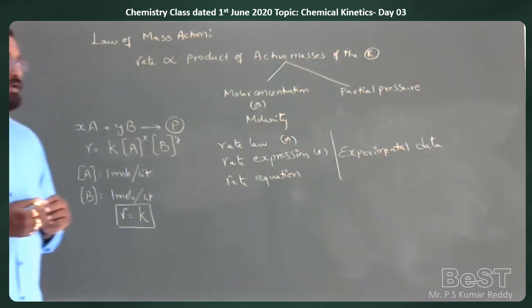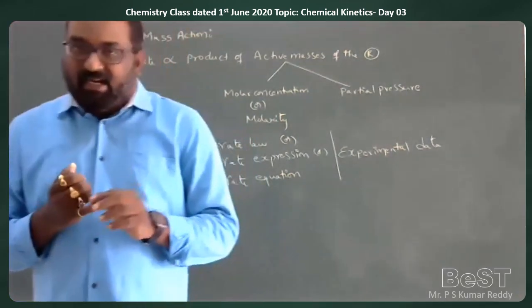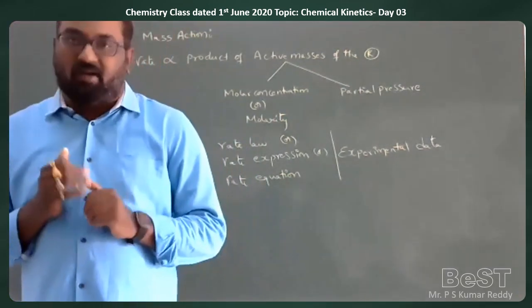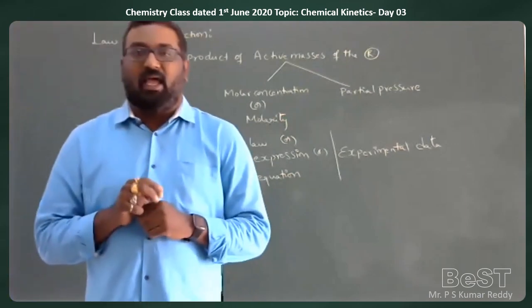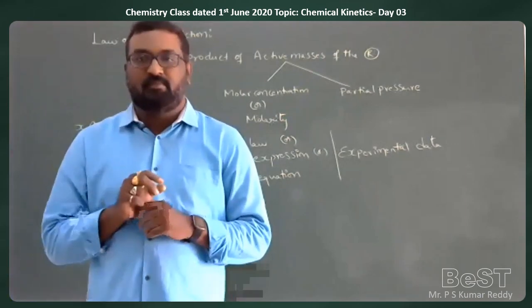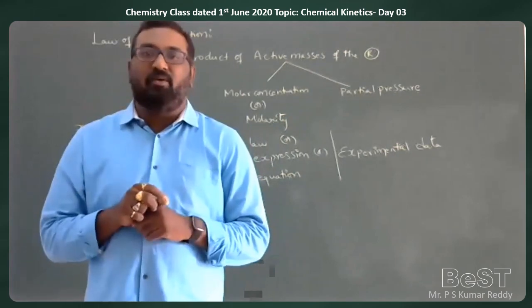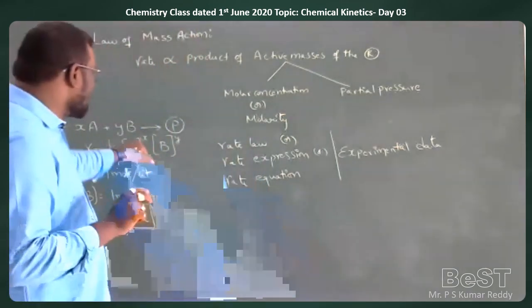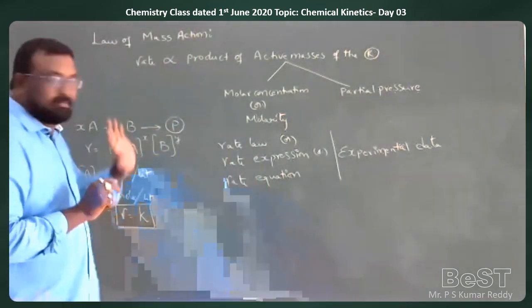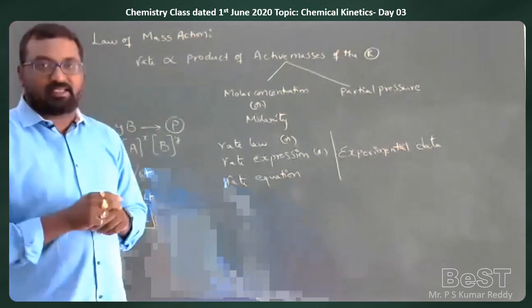So to explain that the rate equation, rate expression, or rate law depends upon experimental data, I am taking a few equations and experimental data, and then I will explain how we take the powers into consideration, that is, how we get this x and y from experimental data. That is what we are going to learn next.